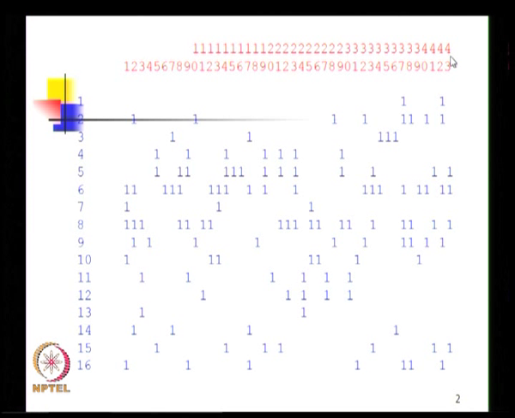Now, this matrix is called a machine component incidence matrix, and we have made a mention about the machine component incidence matrix in an earlier lecture.